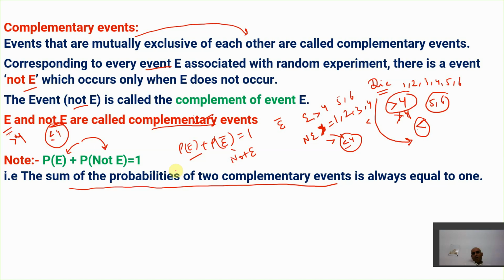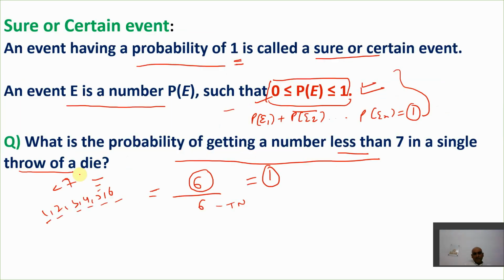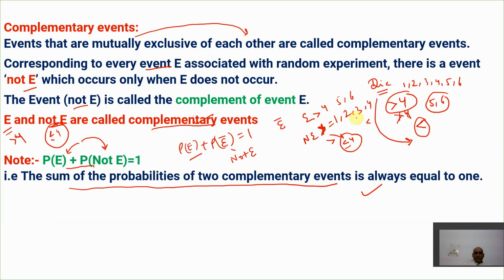And when we add the probabilities of the two complementary events, the sum is always equal to 1. That's a very, very important point. So these are the three important points which we have discussed, which we are going to use in the questions. And one more important point for solving questions: probability always lies between 0 and 1, and the sum of all the elementary events is 1. I hope you get this point, right? So these are the important concepts we have discussed.